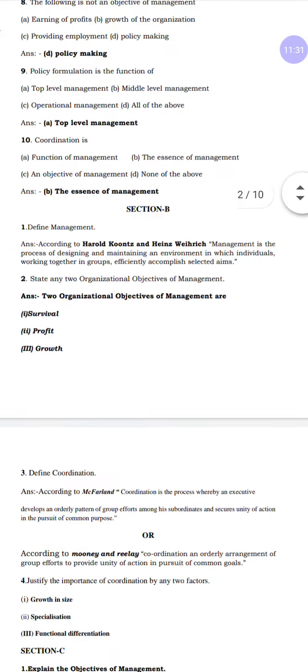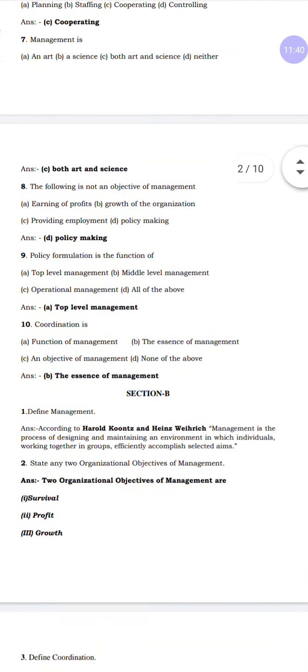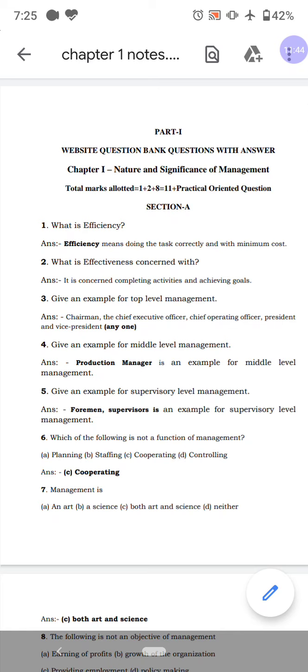Understood? Please complete learning or studying section A and section B in this class today. It is very easy for you, and I am also going to check the notes. Please complete the notes. Thank you.